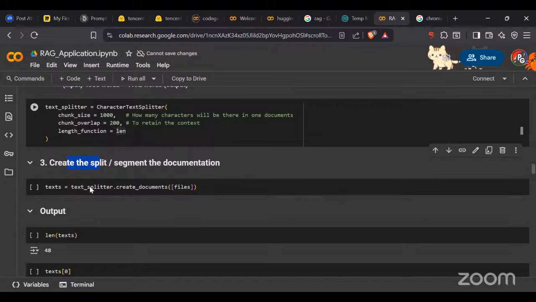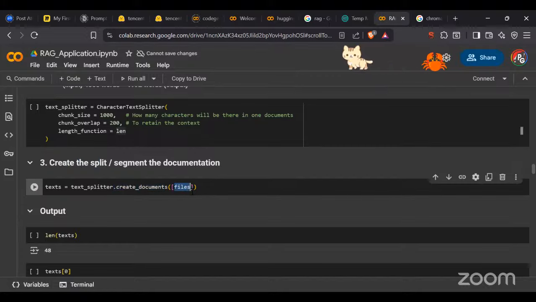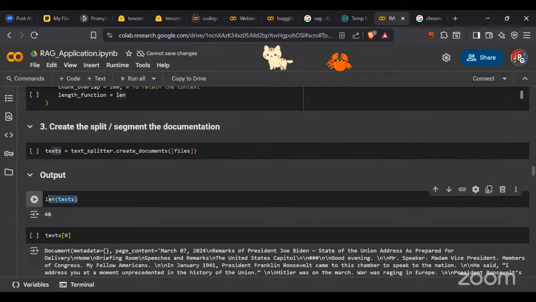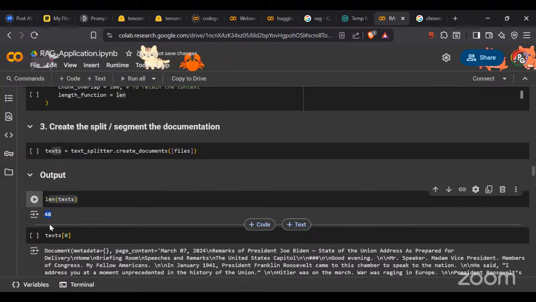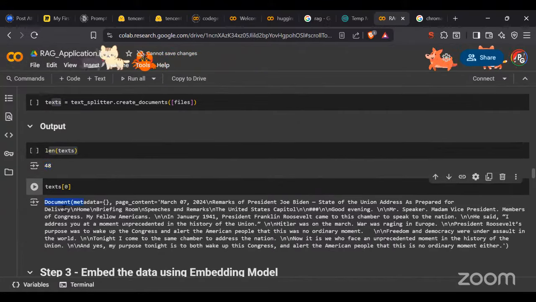And then we created a split of it. So remember, I've created the text splitter. So text_splitter.create_documents, and I'm going to pass my files. And then I got my text. Since I got my text, if I see, the total length of text I'm getting is 48. Now I'm going to see the first text.